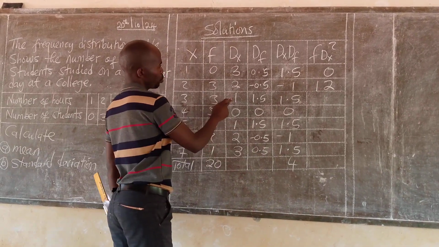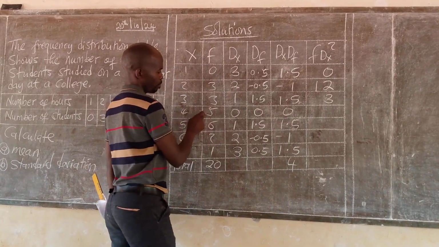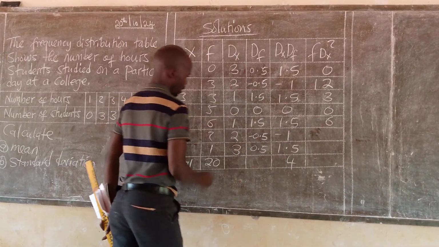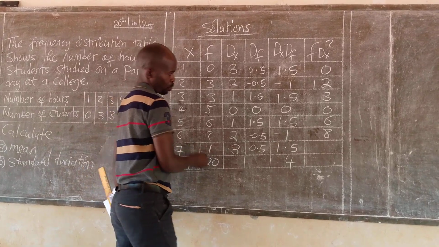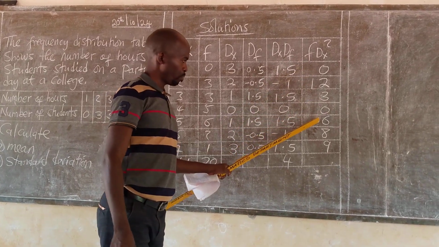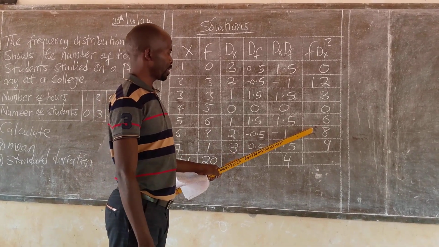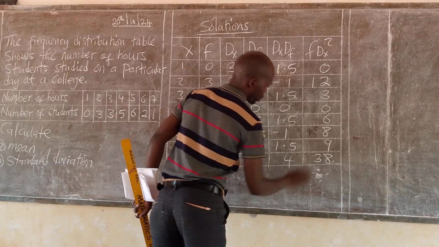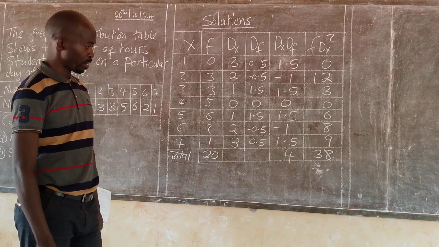Then I have 1 squared, that's 1 times 3, I have a 3. Then 0 squared times 5, I have a 0. 1 squared times 6, I have a 6. Then 2 squared times 2, I have 8. Then 3 squared times 1, I have a 9. Now I have to add 2 plus 3, 15, 15 plus 6, 21, 21 plus 8, that is 29, plus 9, that gives us 38. That is the summation of f x squared.